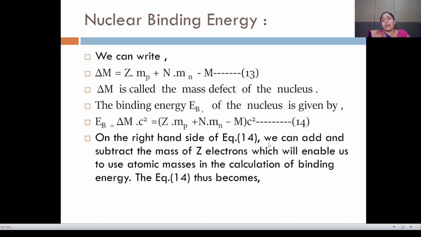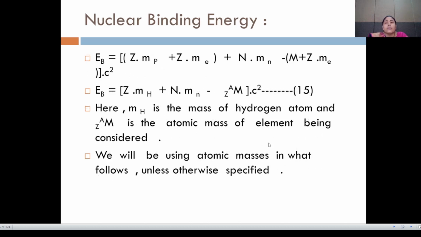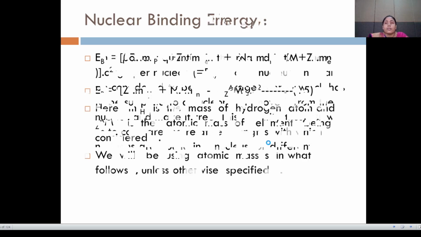On the right hand side of the equation, we can add and subtract the masses of Z electrons, which will enable us to use atomic masses in the calculation of the binding energy. Equation 14 thus becomes EB is equal to [Z into Mp plus Z into Me, bracket complete, plus N into Mn minus M plus Z into Me, bracket complete] into C squared.